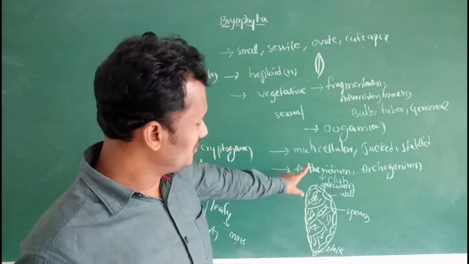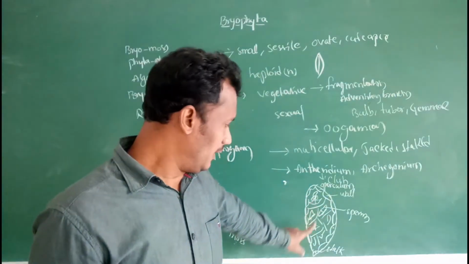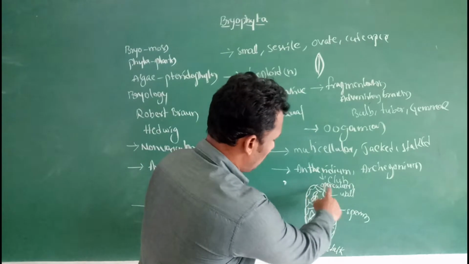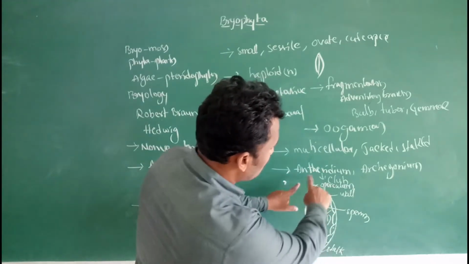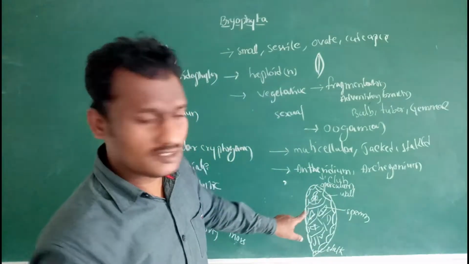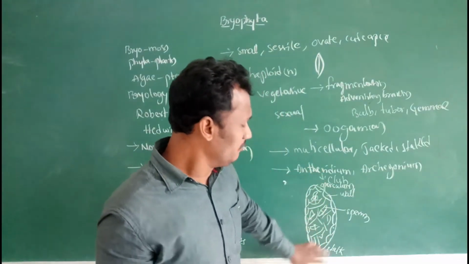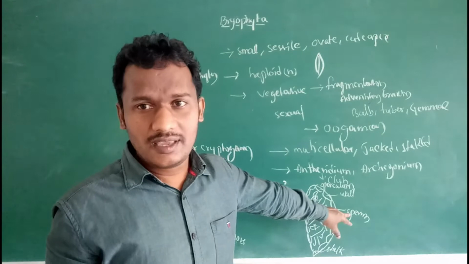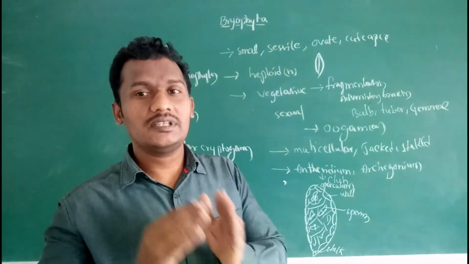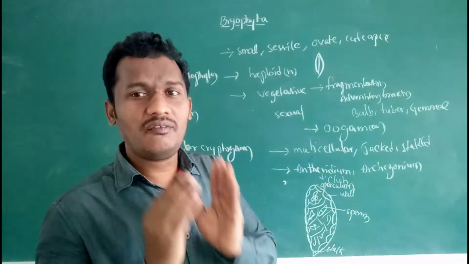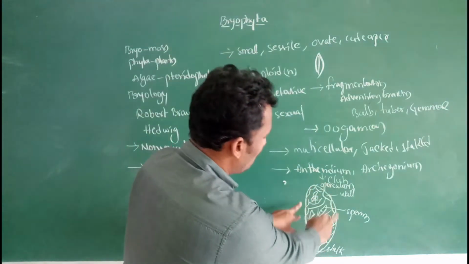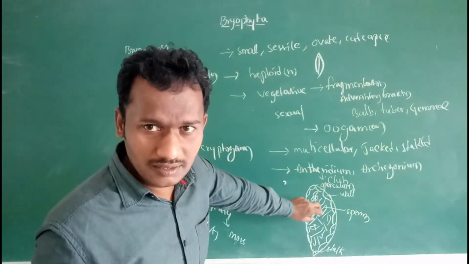So antheridium is generally club-shaped. It has an anther wall, operculum and stalk. A single layer of jacket is present. Within this jacket, sperm cells, that means antherozoids, are present, produced in large numbers within this antheridium.